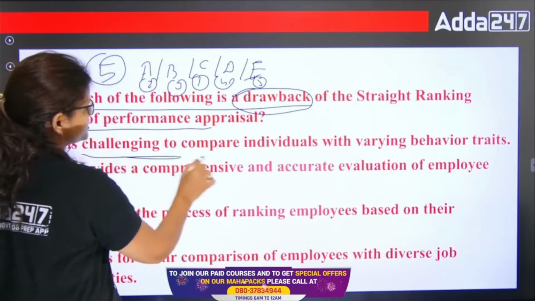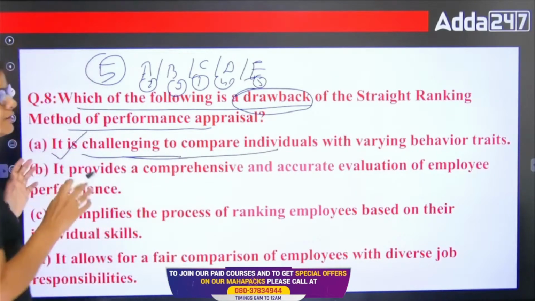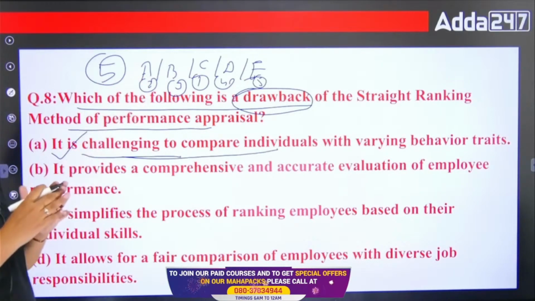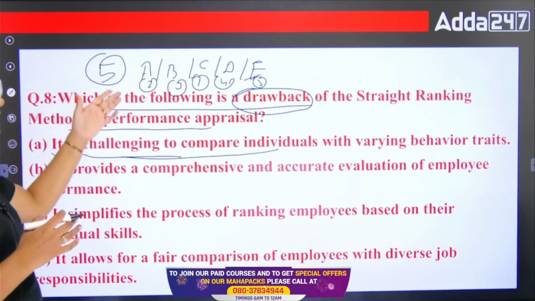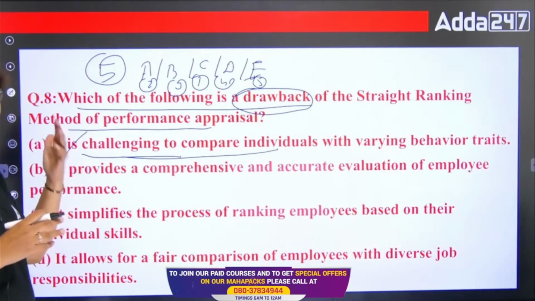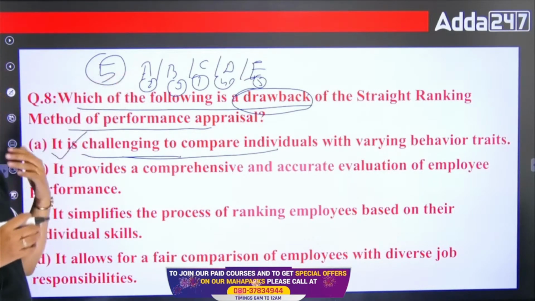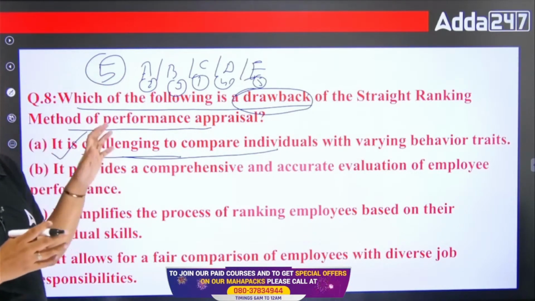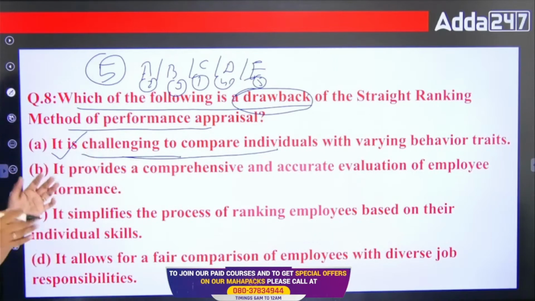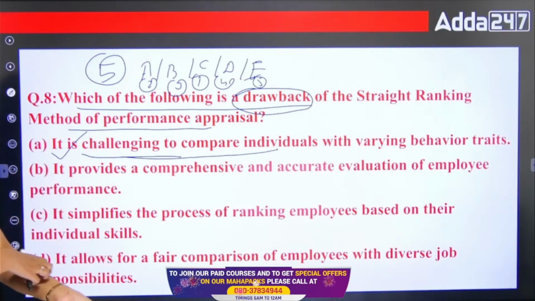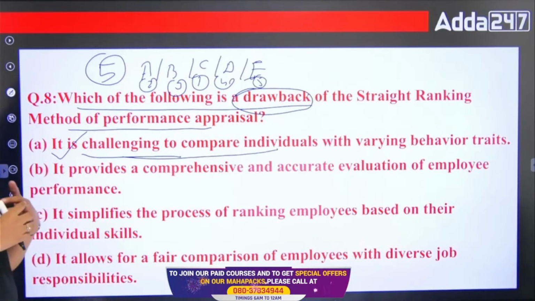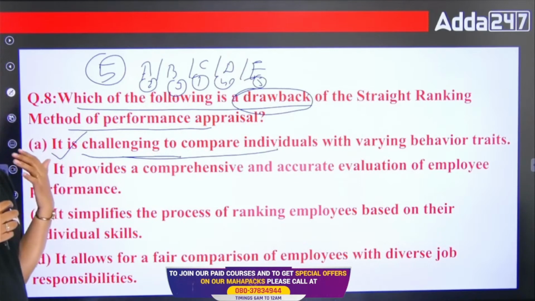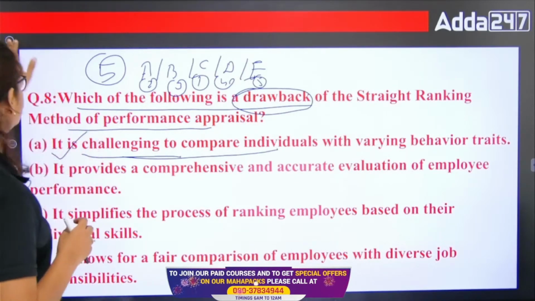It is always challenging to compare employees with varying behavior traits, right? I have given them the ranking 1, 2, 3, but based on what? Maybe employee A is very honest, he is very good in some work. Maybe B is very good in some other traits, some other work, right? So on what basis am I comparing? That is not defined here. Because every individual has some varying behavior traits and we cannot compare them with each other without any basis, without any trait, right? So A is the right answer here.